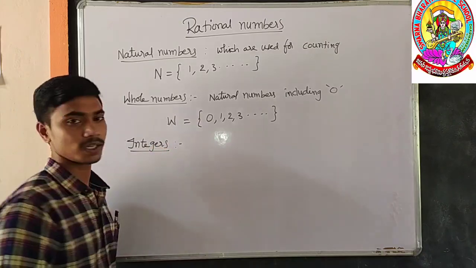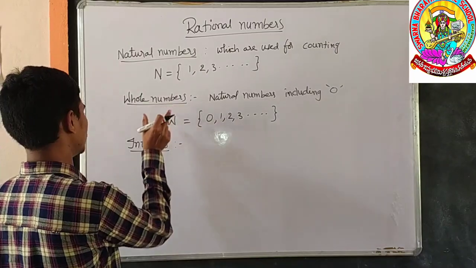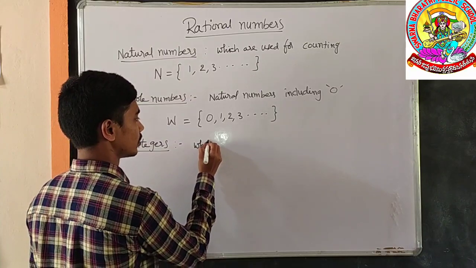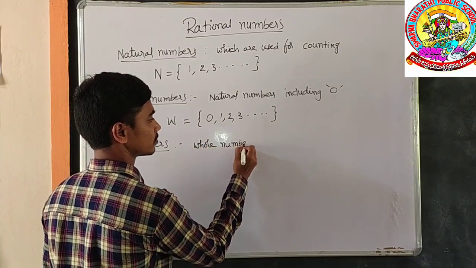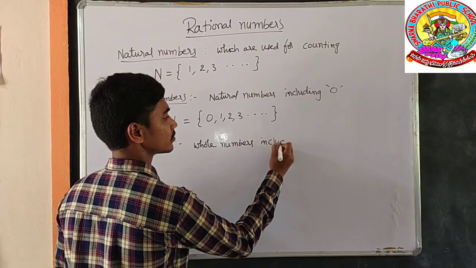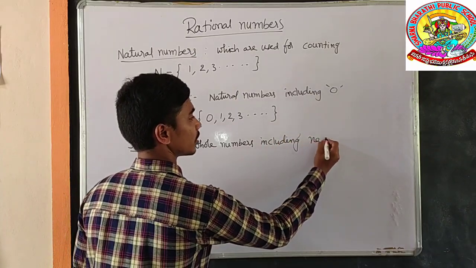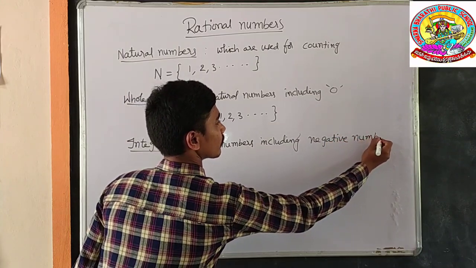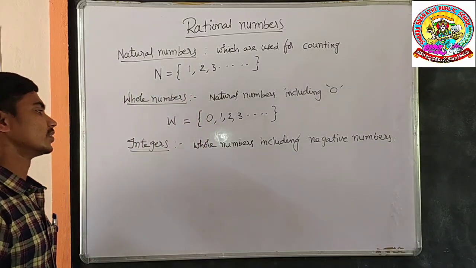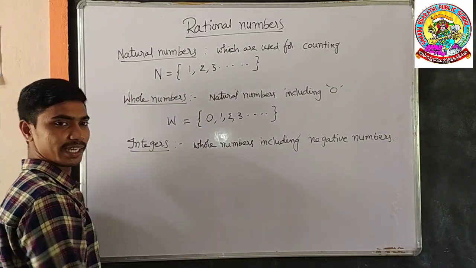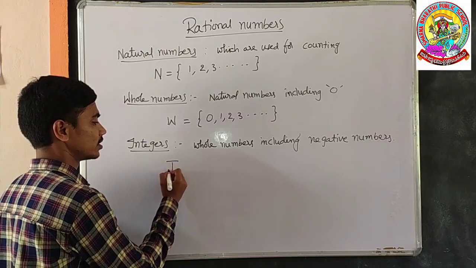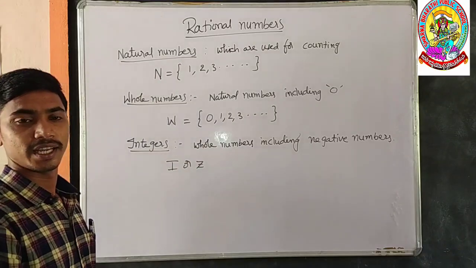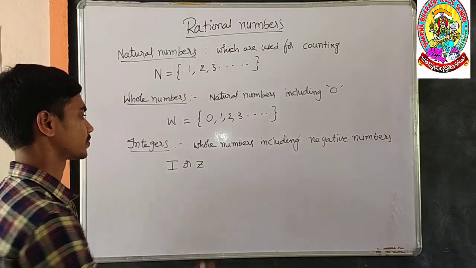What are integers? Whole numbers including negative numbers are called as integers. Generally, integers are denoted by the letter I or Z. Here Z comes from an Arabic word, which means numbers.